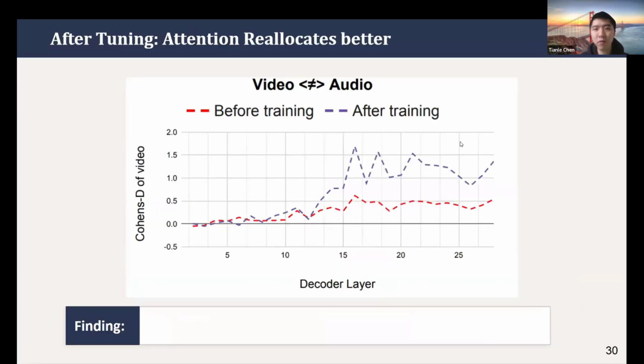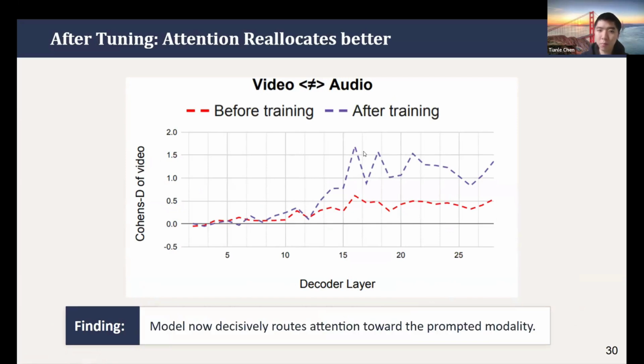We further confirmed this with the previous white box analysis. We compare the coherence D value for the model before, the red line, and after training, the purple line. We found that the coherence D value becomes much higher after we train the model.